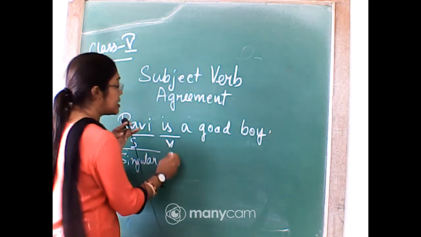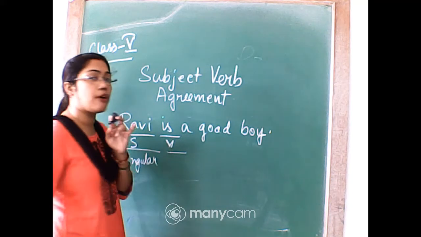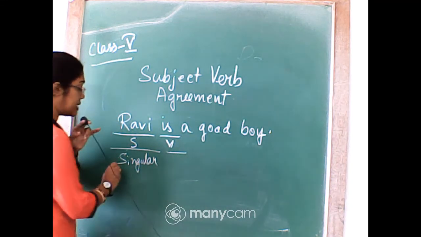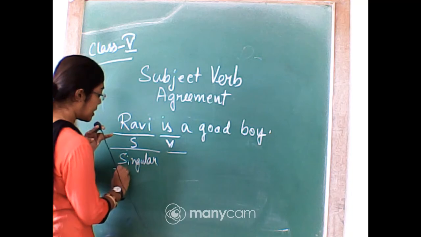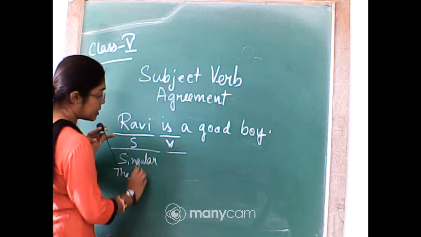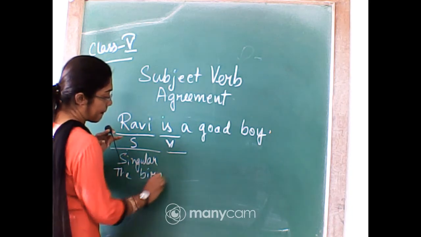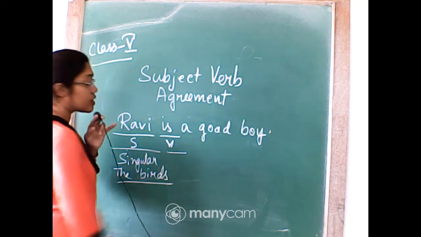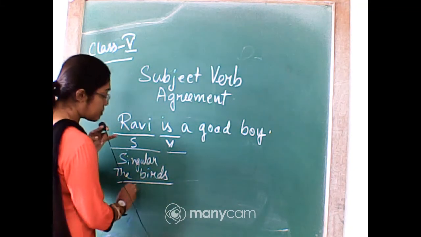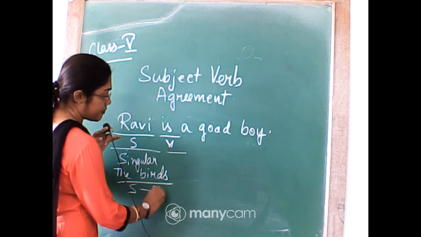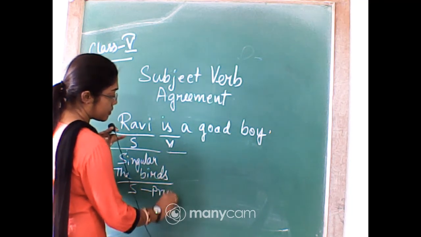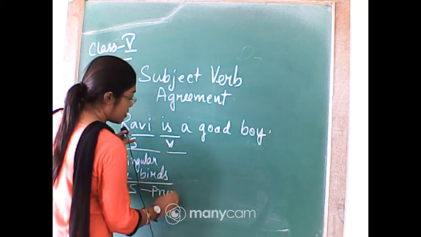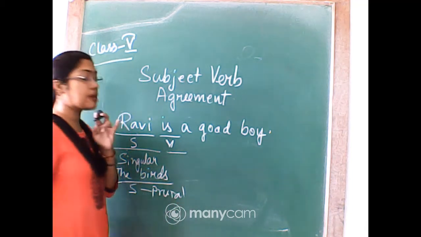So is is also a singular form. If I'm telling the birds, now the birds, this is what? This is not singular, this is subject plural.